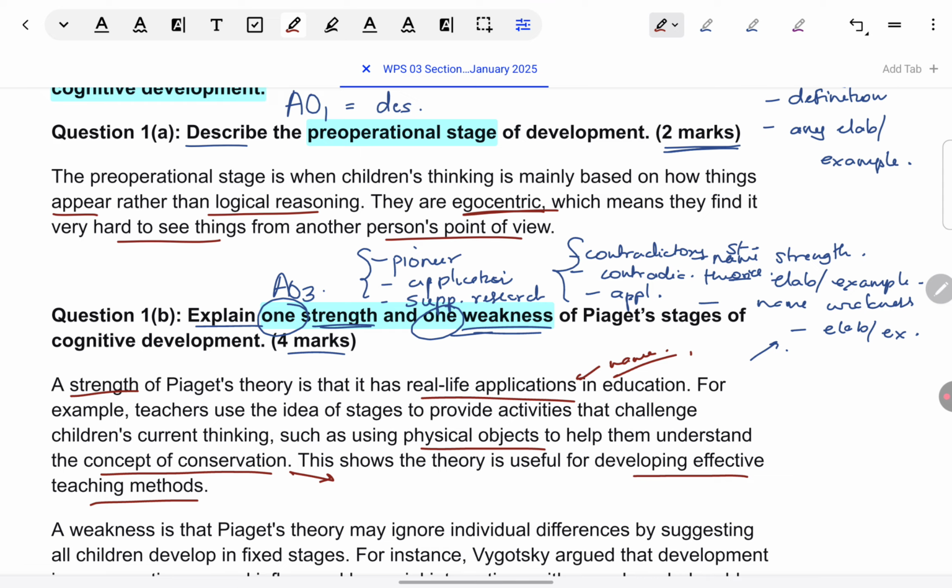Like it mentions conservation. You could give an example like the tall glass, short glass demonstration can be done in front of children, and they can be made to answer questions as the demonstration is being done. So that way they become active participants in learning what conservation is rather than just being lectured about it from the teacher. Alternatively, you could also talk about age appropriate application in the classroom, like if children are in the sensory motor stage, for example, and they learn better by experiencing objects.